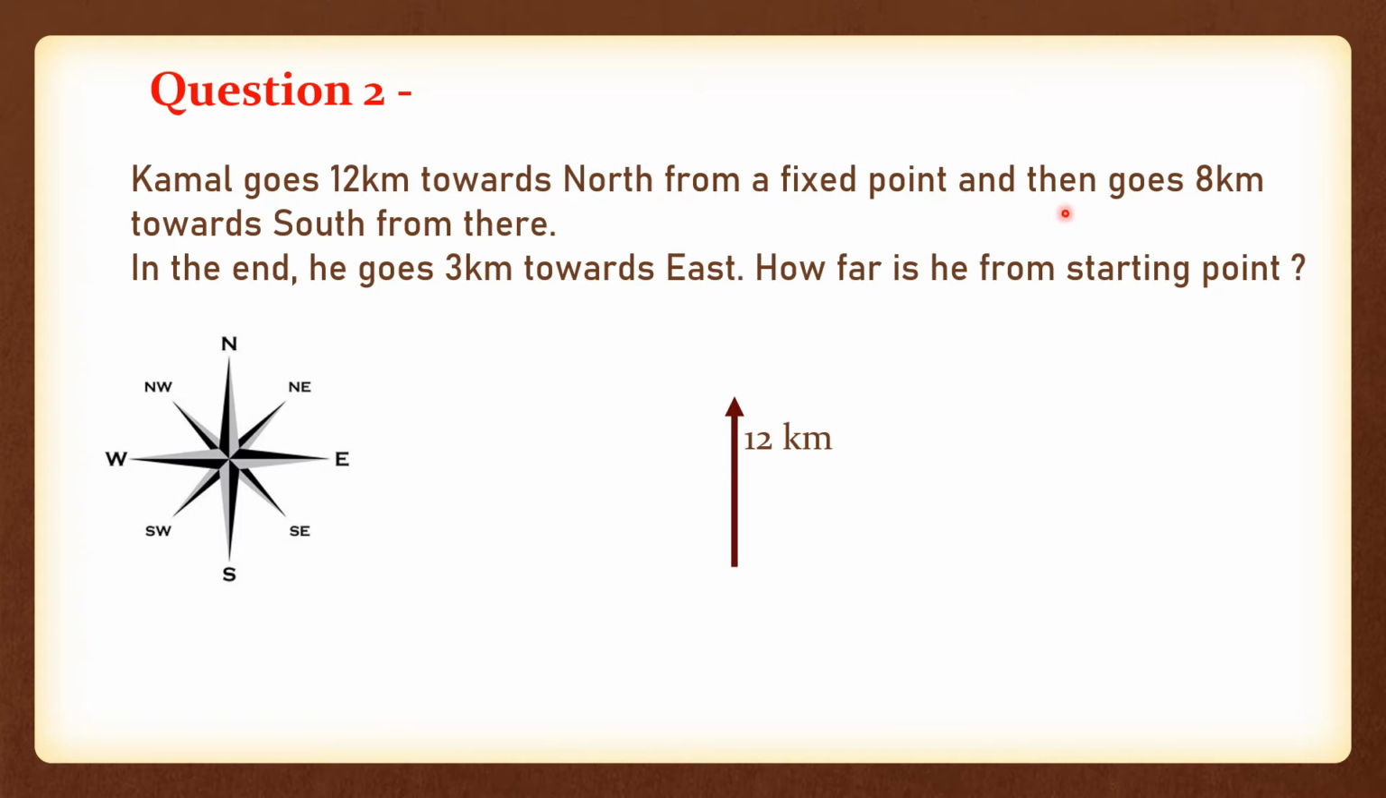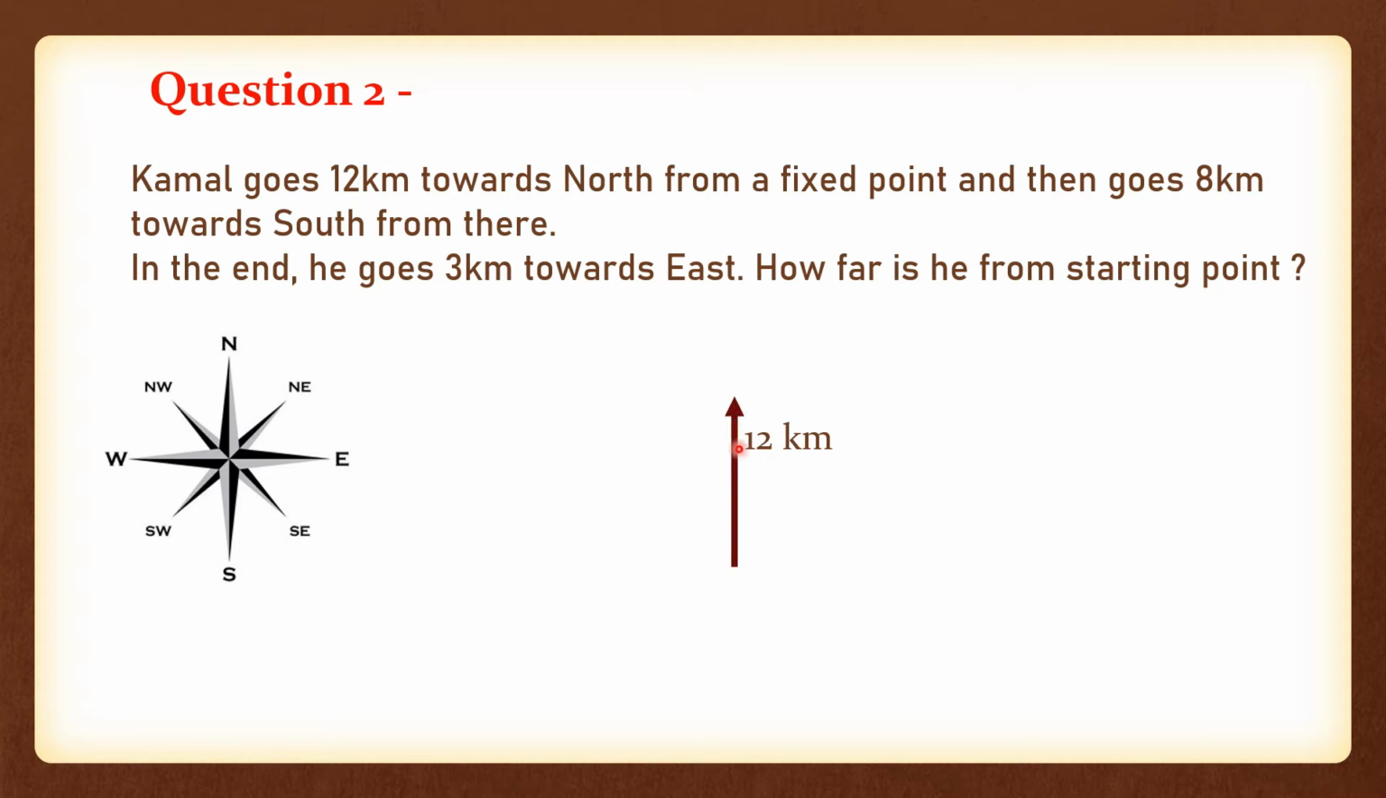Okay. And then he goes 8 kilometers towards south from there. Just be very careful here, guys. See what he is doing. This is the center point right here. He moves towards north, at a distance of 12 kilometers. Now he is standing here, right? But what he is doing now, he is moving 8 kilometers towards south. So if you are standing here, you put your compass here. So where will south be? In this direction, correct?